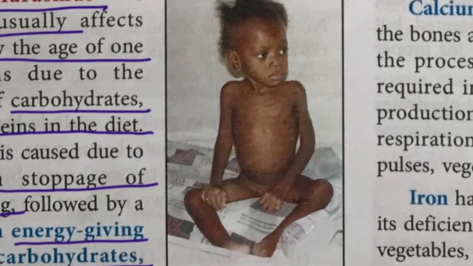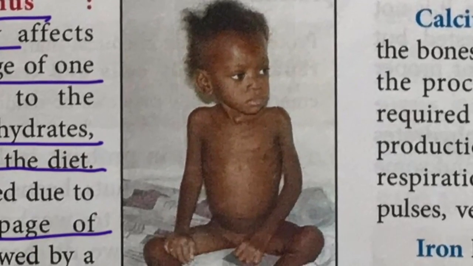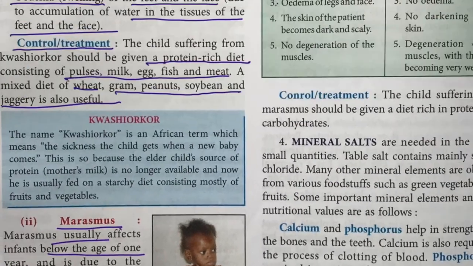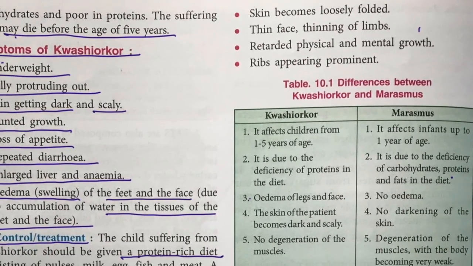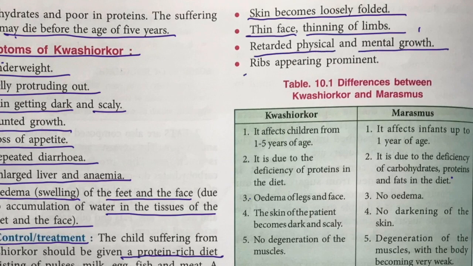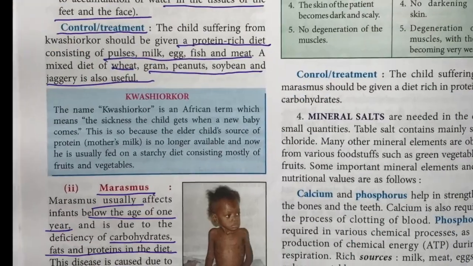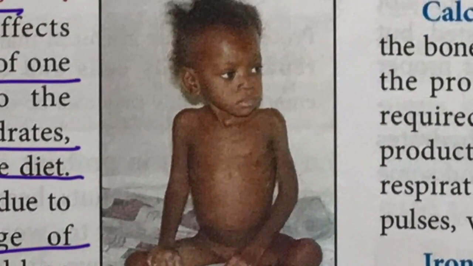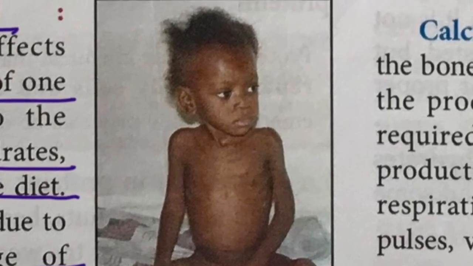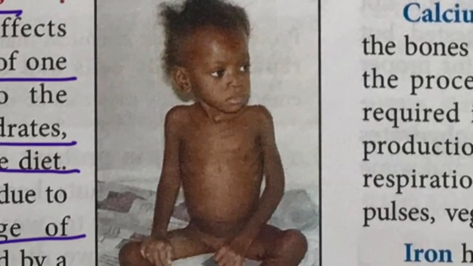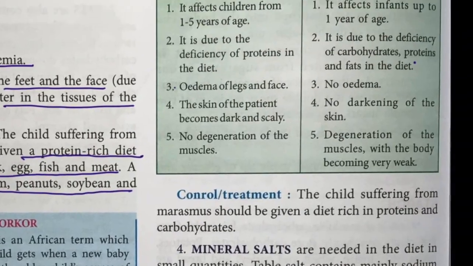See, you can see a child who suffers from marasmus. Okay, now the skin becomes loosely folded, thin face, thin limbs, and retarded physical as well as mental growth. Okay, and the ribs appear prominent. You can see how the ribs are protruding out here. So this child suffers from marasmus. He does not grow physically, neither does he grow mentally.